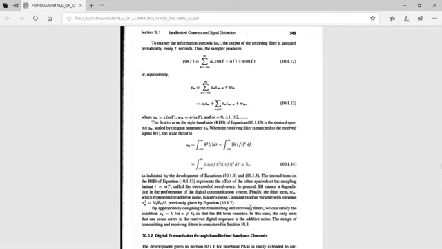So the first term here in equation 10.1.13, I will highlight this equation. The first term is x naught into am.